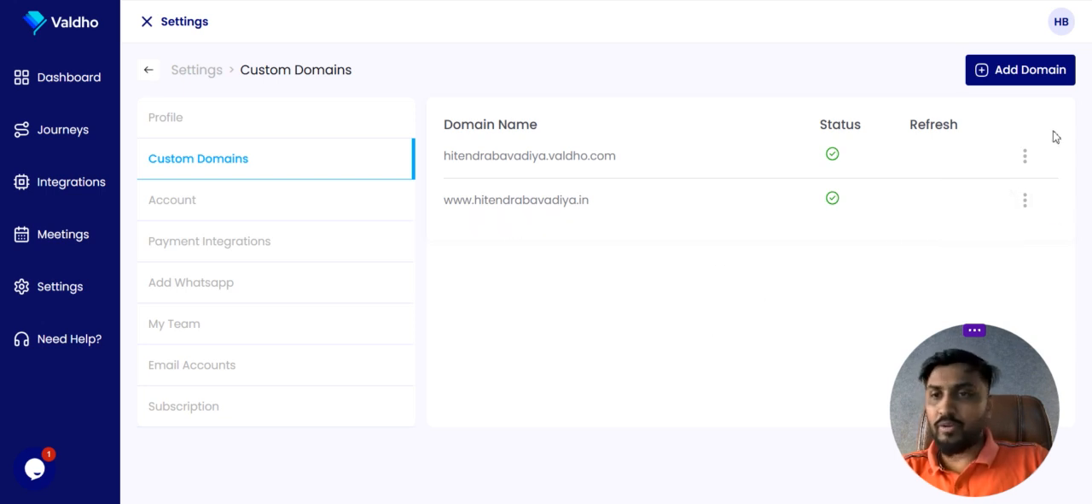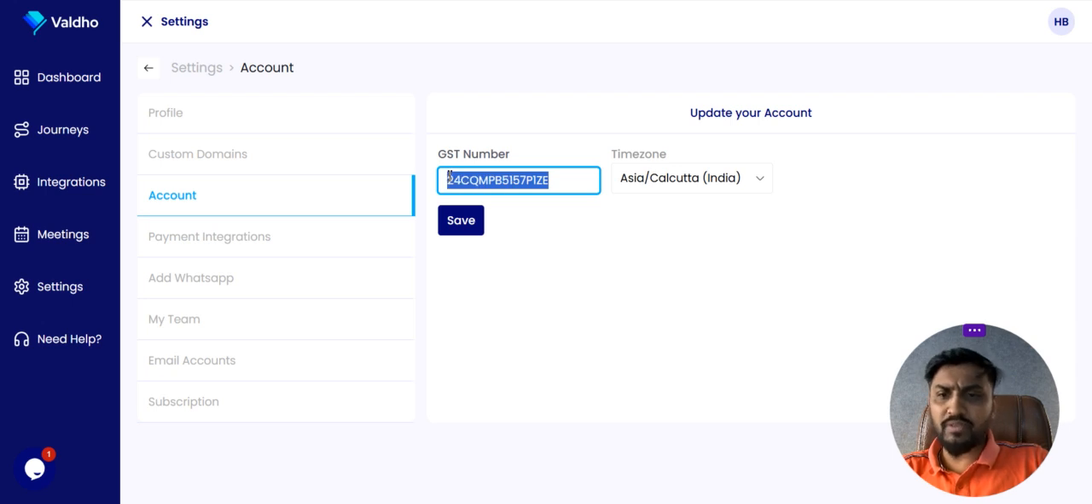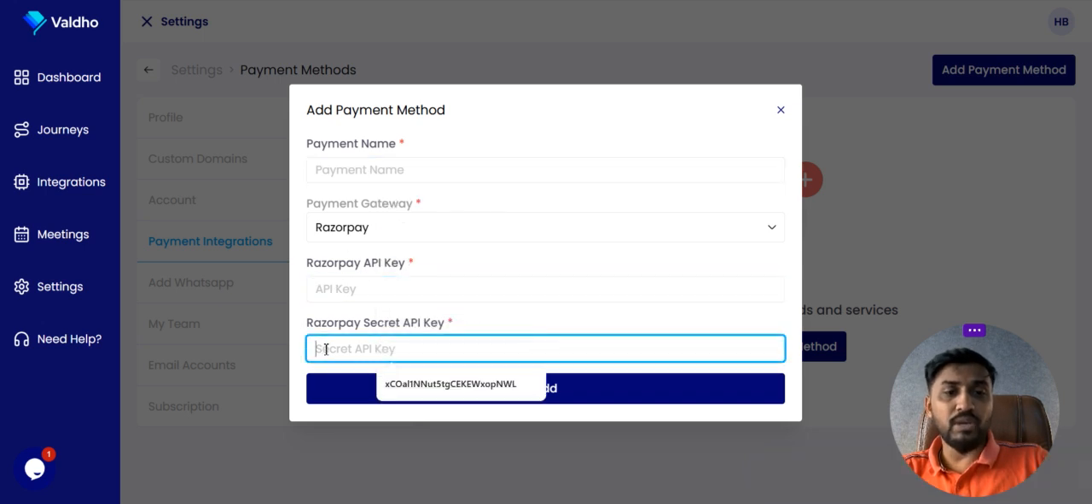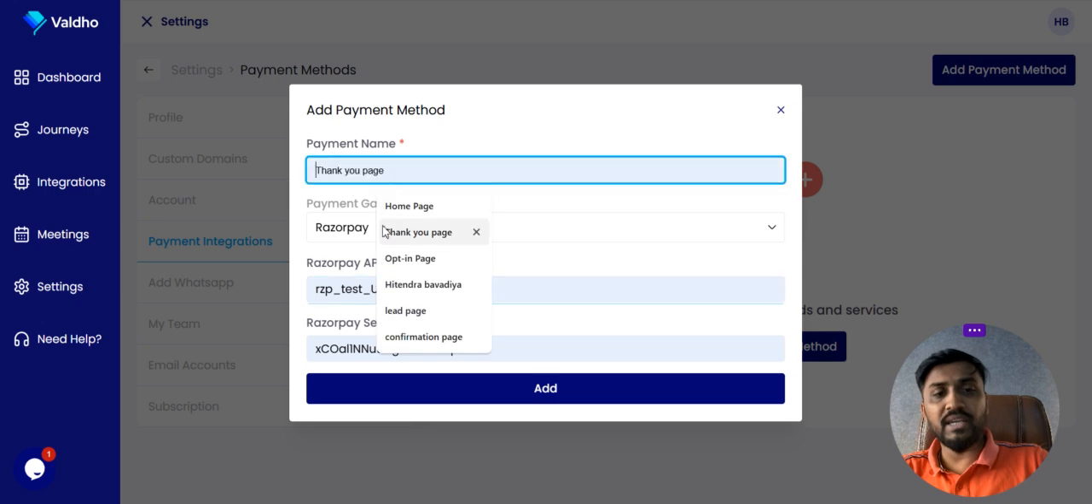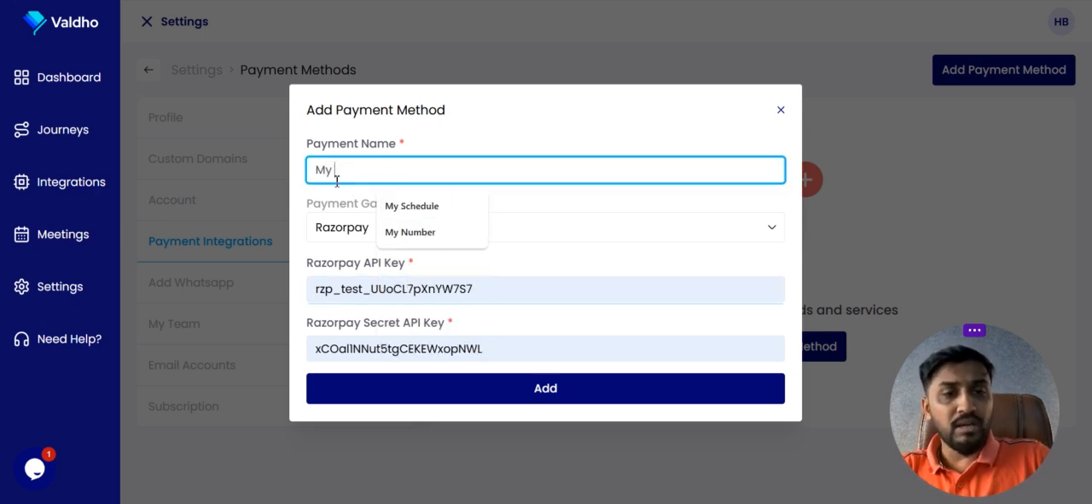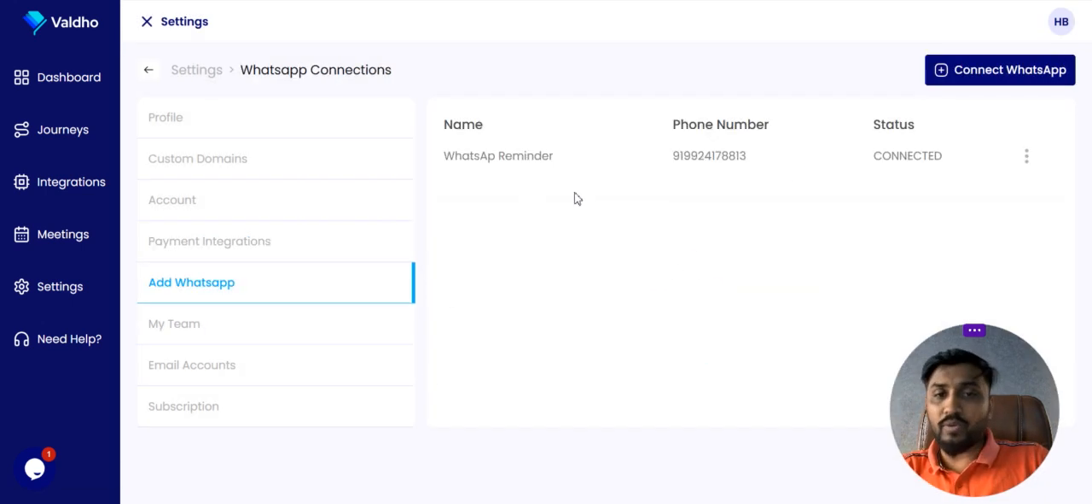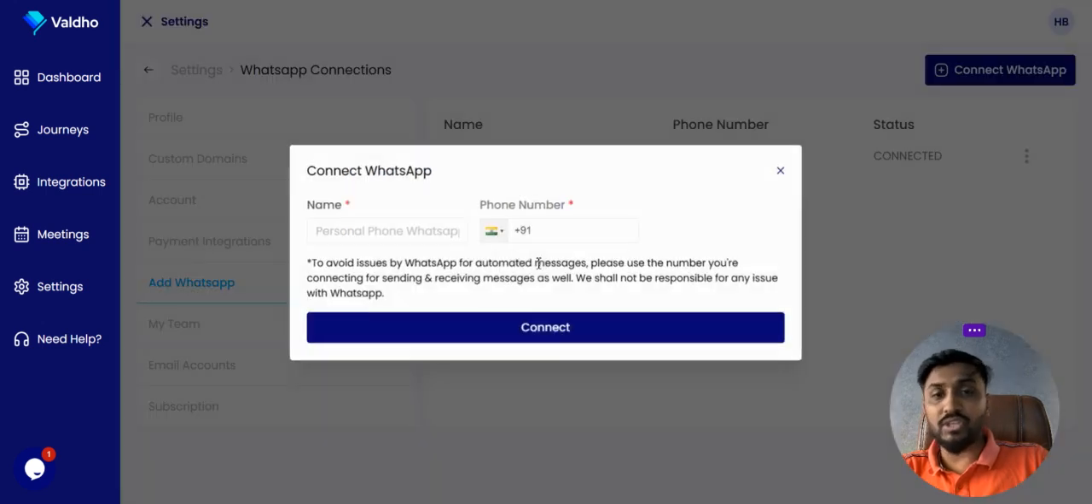You can add about 5 custom domains in your plan, and the free domains you get are subdomains. You can start with that. There is no issue with subdomains. We have already tested them on Facebook ads, so you can use that domain there also. In the account part, you just have to enter your GST number if your business is registered with GST, and select the state. For payment integration, we have integrated Razorpay. You can add the API key, secret key, and the payment name, for example, my payment. That's it. When you add these details, your Razorpay payment account will be connected here. You can add your WhatsApp number here as well. I have already connected WhatsApp, which is really simple.